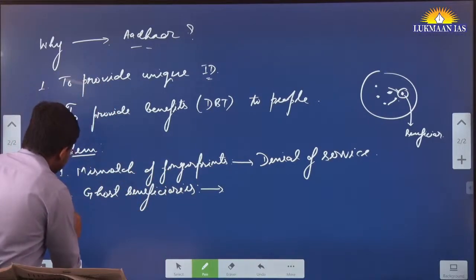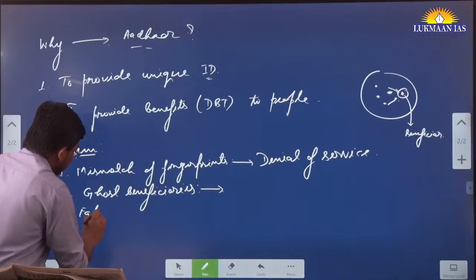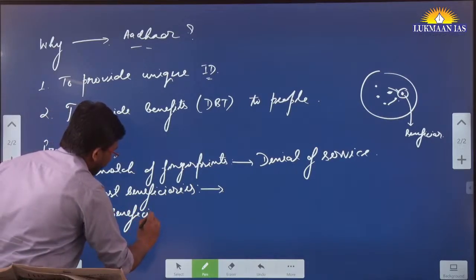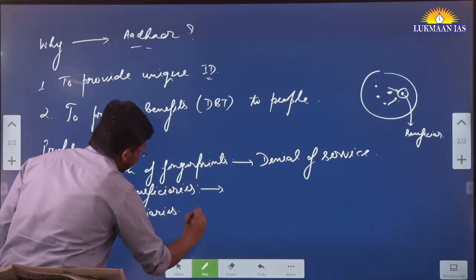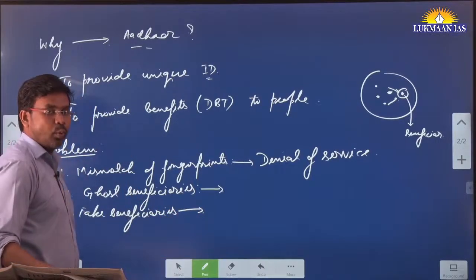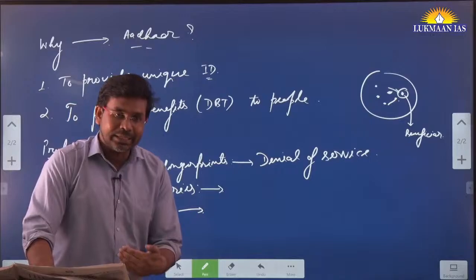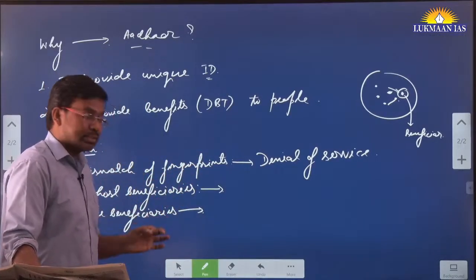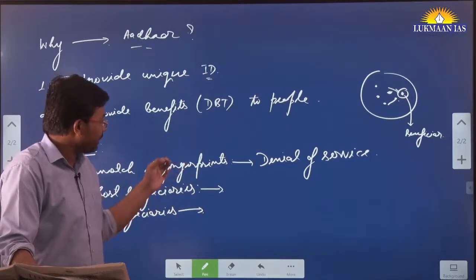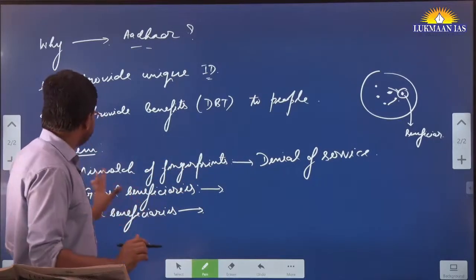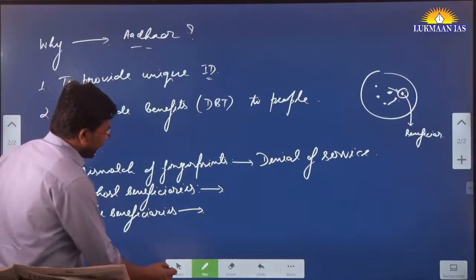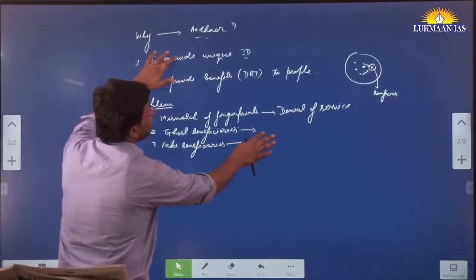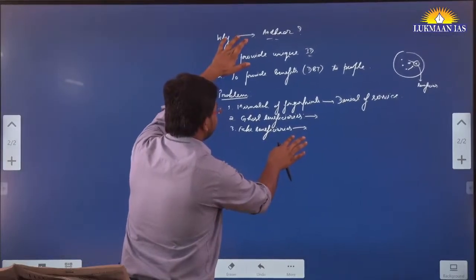Then there is an issue of fake beneficiaries. So who are fake beneficiaries? Fake beneficiaries are people who are not entitled to benefits under the government scheme. However, using some other Adhar number, they get the benefit. So these are some of the problems that the Adhar system is facing. And apart from this, there are other issues also with the Adhar system.